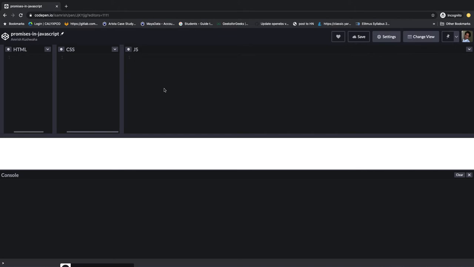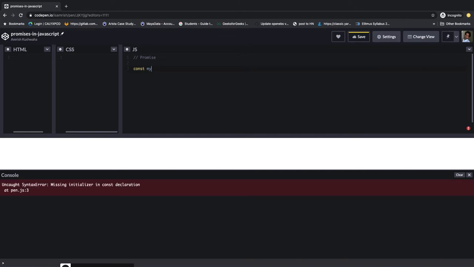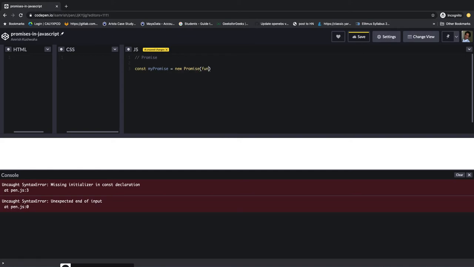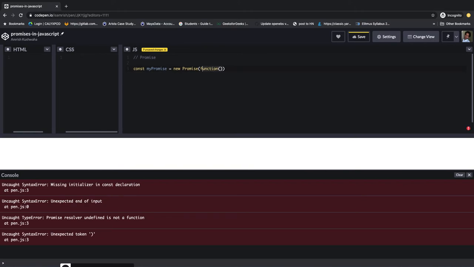So let's create a first promise in JavaScript, at least in this video. Okay, so let's write the promise. I'll say const, and set the variable name to promise. Then I will create a new Promise, and this promise takes a callback function, and that callback function takes two parameters.